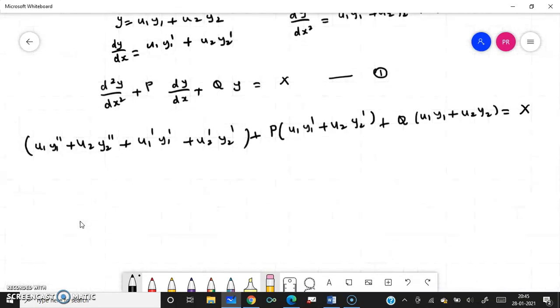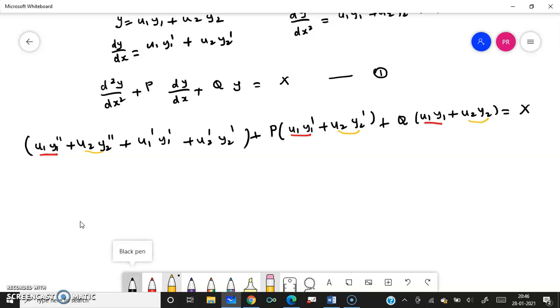Right? And we know that y1 and y2 are the solutions. Right? So what I am going to write is u1 y1 double dash, p of u1 y1 dash and q of u1 y1. All this I am going to take as one unit, and this one u2 y2 double dash, p u2 y2 dash, q u2 y2, as I am going to separate these two.